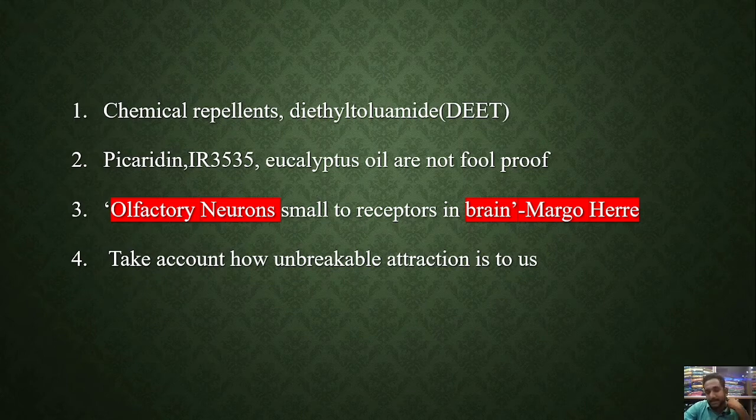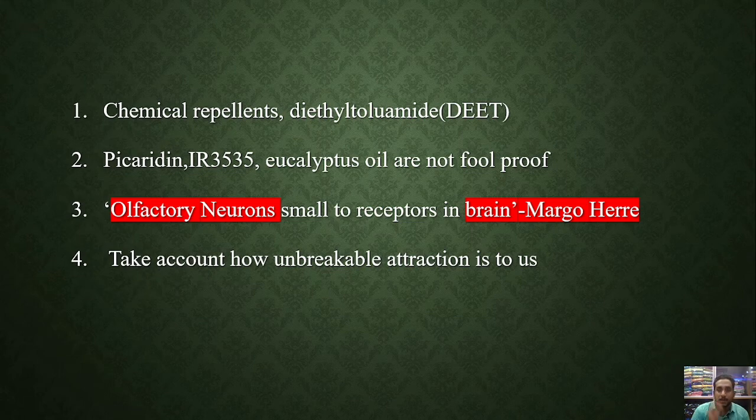The last point I mentioned, take account of how unbreakable the attraction is to us, which is stating that while studying mosquitoes, while analyzing various diseases, especially malaria and dengue, which are spread by mosquitoes acting as a vector, researchers should definitely take into account the smell sensation of the mosquitoes, because the smell sensation is an essential part of the whole vector-spreading of diseases.